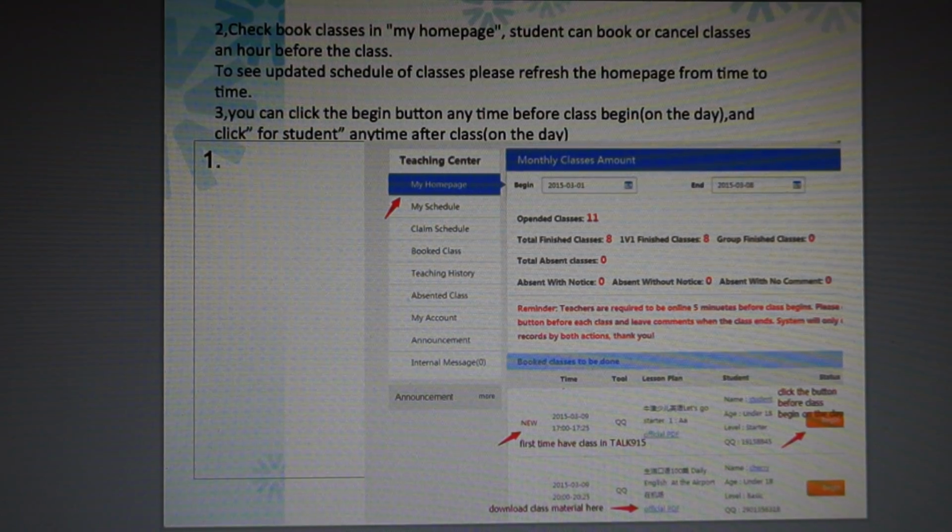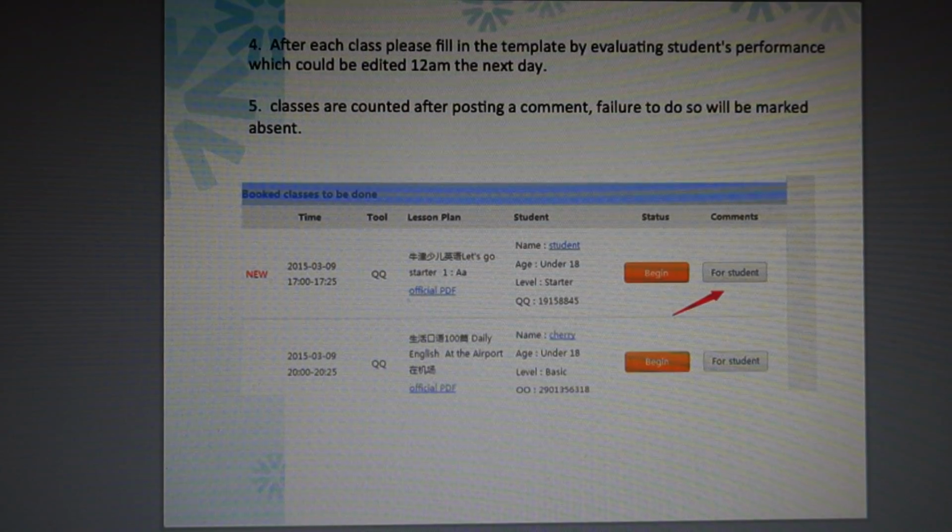Please now turn to page 5. After each class is finished, you need to press the "for student" button as shown in the pictures. The reason for pressing this button is to leave comments and evaluations on the student's performance in the class. You can do that before 12 a.m. the next day, China time. If you fail to do that, the system will not know you have finished the class. That will cause you to be automatically marked as absent.